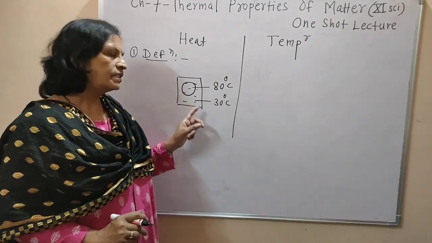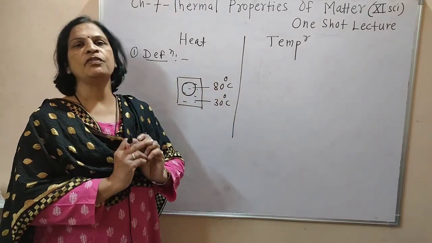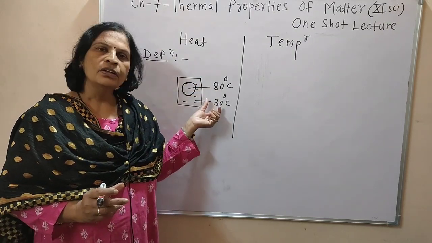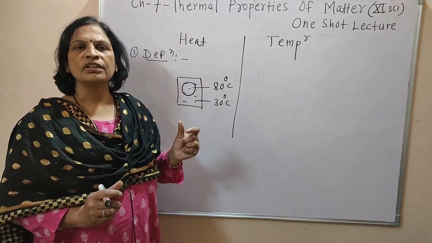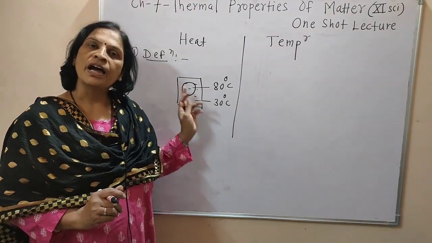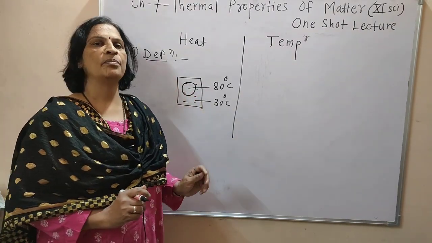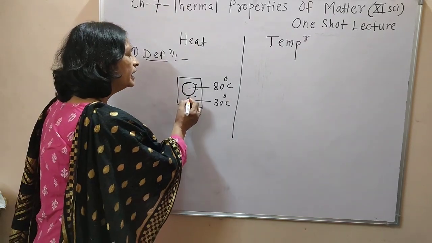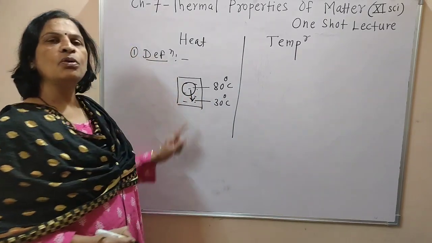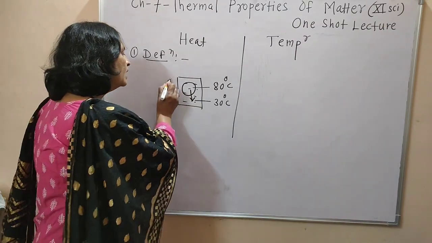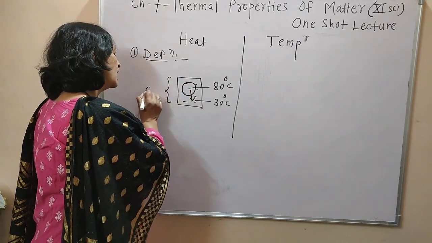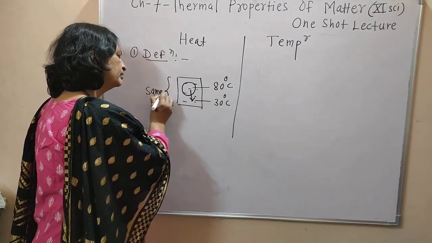These two bodies are brought in contact with each other. Then we know that heat always flows from higher temperature to lower temperature, and therefore heat is transferred from the hot body to the cold body, until the temperature of the system becomes the same.